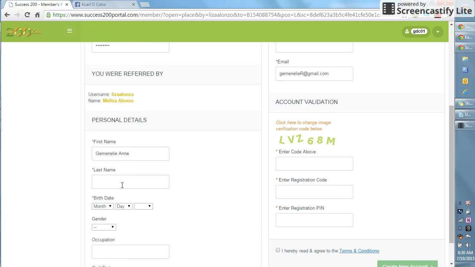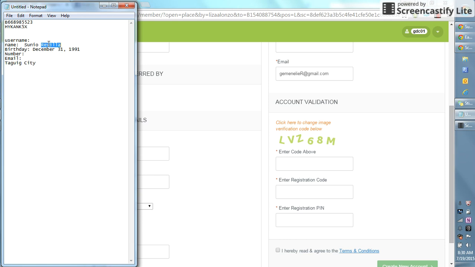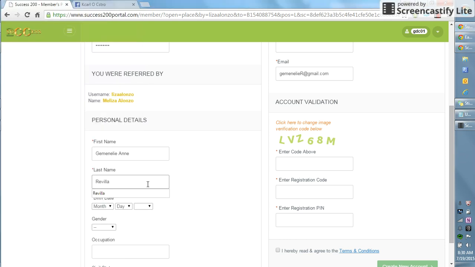So rather we do it perfectly, just like what happened to me before. I had a different username, so I needed to pay. I believe it's 200. If you don't want to pay it, just stick with it. Just don't make mistakes with the name, because you would really need to change it.